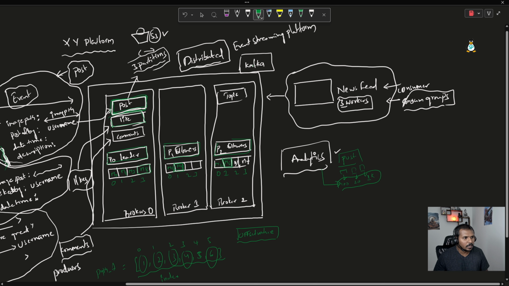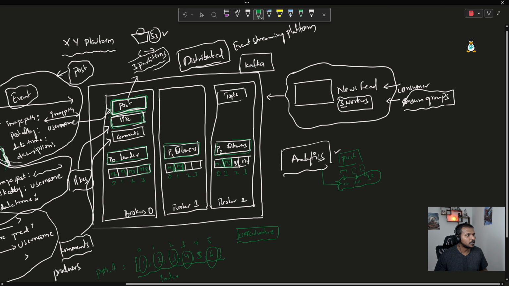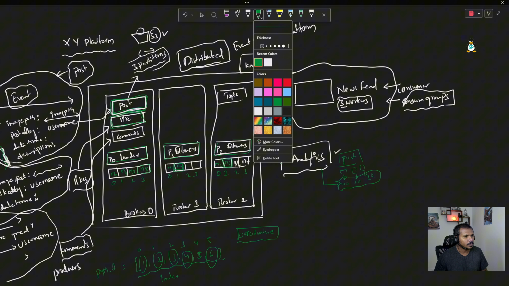So now we understand what the whole purpose of this analytics is, right? So analytics is nothing but a consumer which is going to read all the messages in this particular likes topic, and it is going to prepare all the analytics for us. And let's assume that we have another consumer that should be notifications.